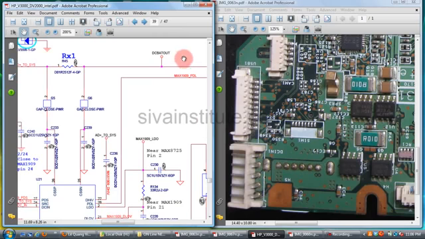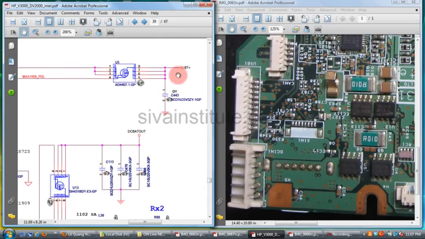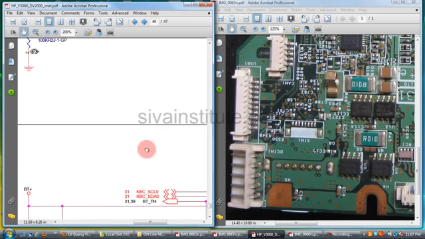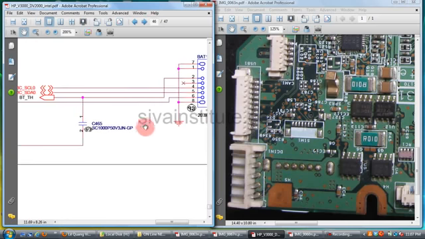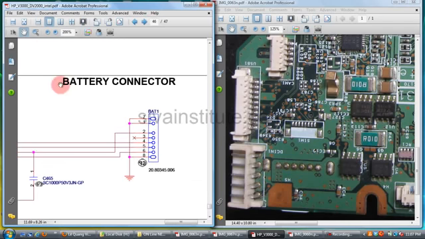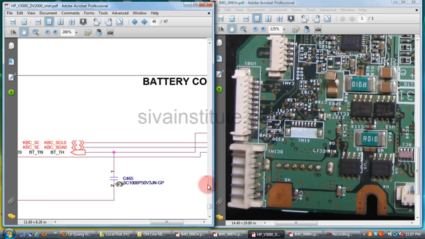DC bat out. See here. This is the battery connector. This voltage comes from the battery connector. We will see page number 46, the battery connector.